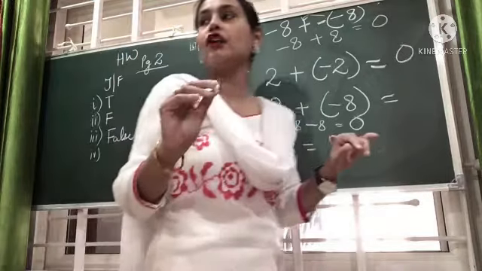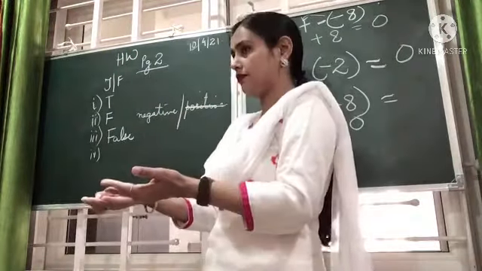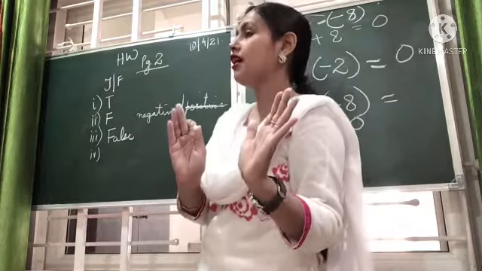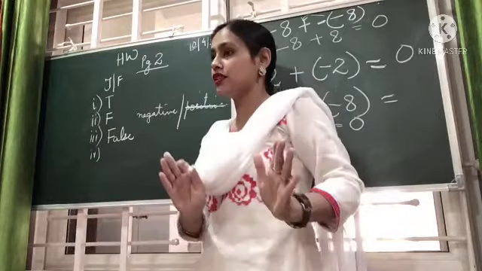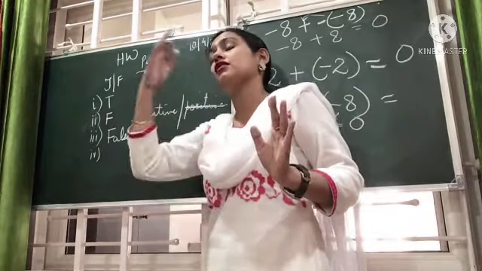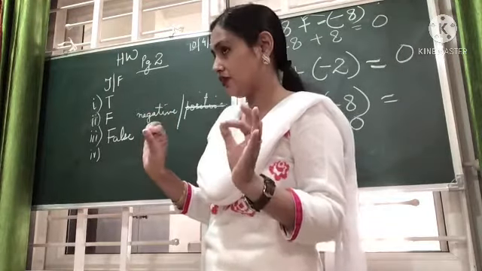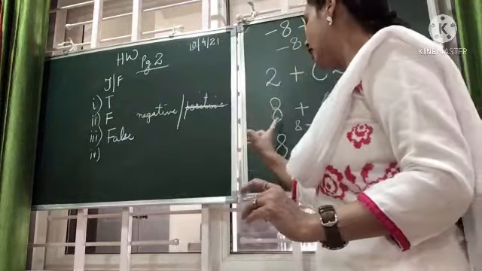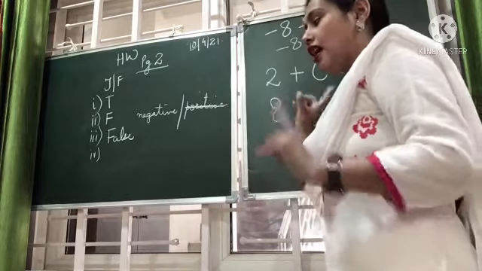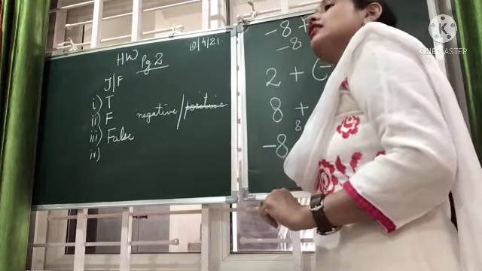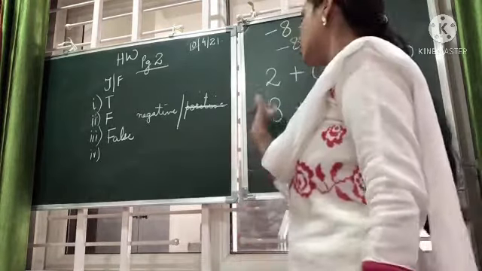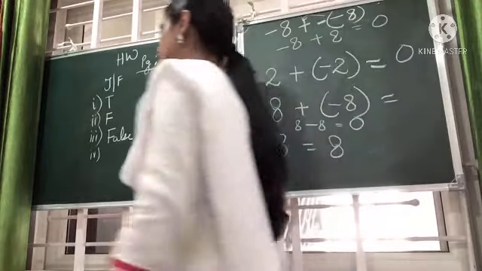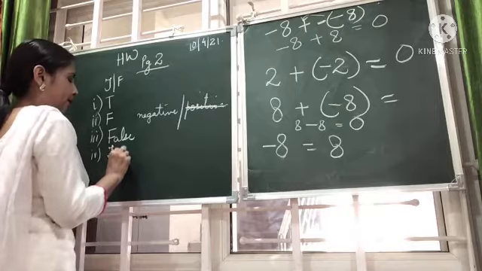So children, when we talk about the additive inverse, it is just the opposite. Okay, if the integer is negative, its additive inverse is the same number with a positive sign. If the integer is positive, then its additive inverse is the same integer with the negative sign. So, additive inverse of 8 is minus 8. Yes. Additive inverse of minus 8 is 8. Yes. We have discussed so long about it. Okay. So, the answer should be true or false. The answer will be true.